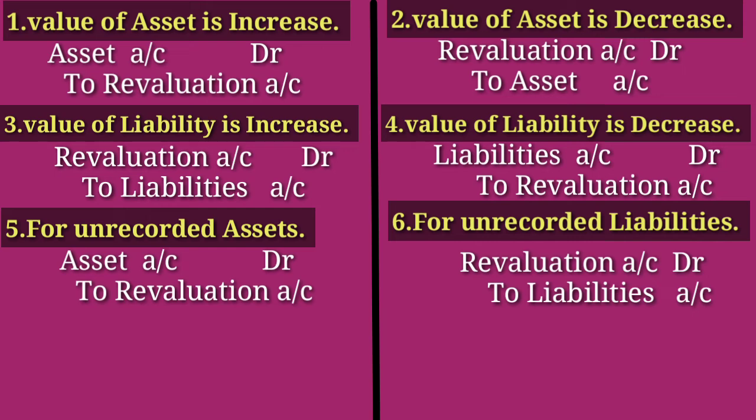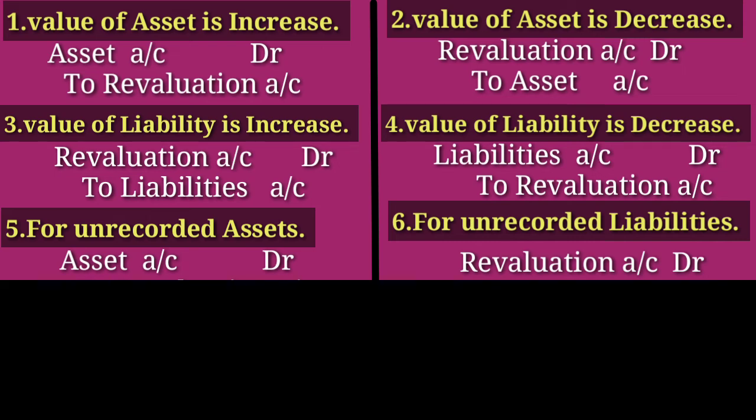Now I will draw a revaluation account here. Same as other accounts, a revaluation account also has a debit side and a credit side. If any asset's value is increasing, we will get the profit.